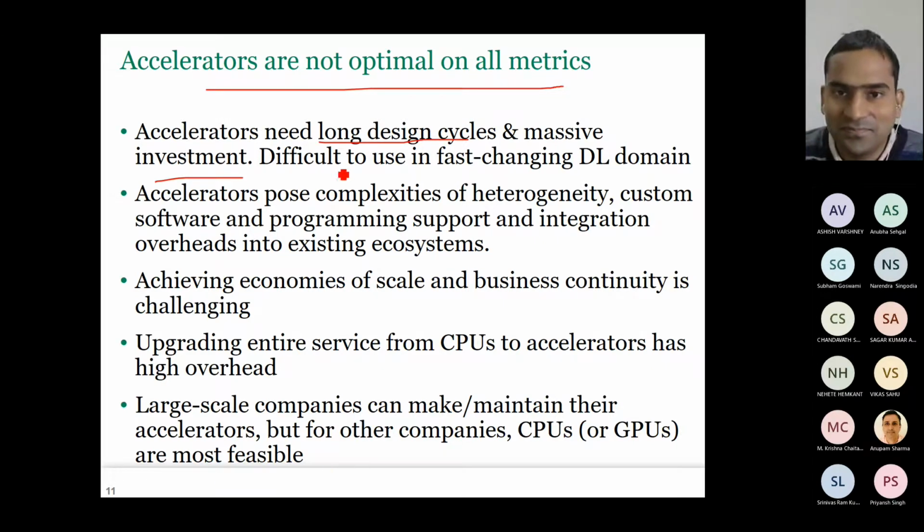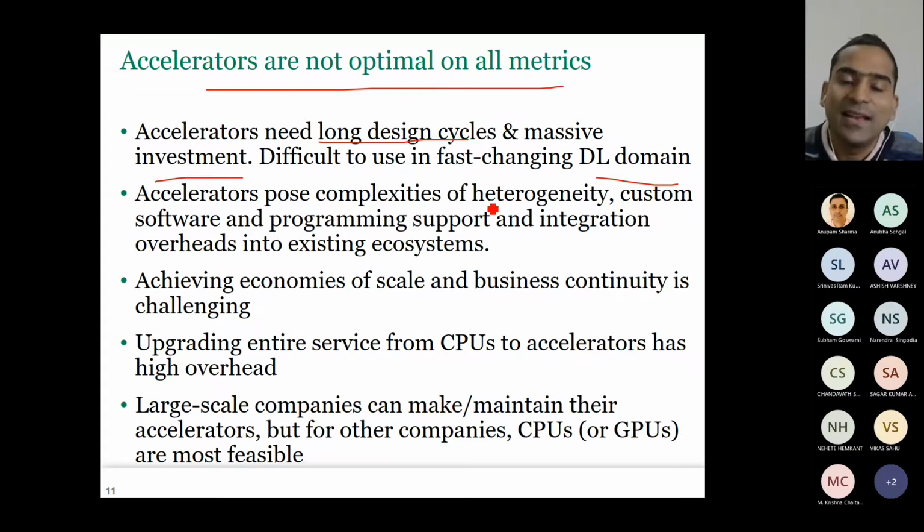And then DL domain itself is fast changing, right? After every 2 or 3 months, you see a new very prominent neural network algorithm coming in. Now your accelerator has to adapt to that. Now accelerators pose complexities of heterogeneity, custom software, and programming support. I hope you agree with this, because I may design accelerator. Suppose my company is very good in designing accelerator for CNN. Your company is very good in designing accelerator for RNN.